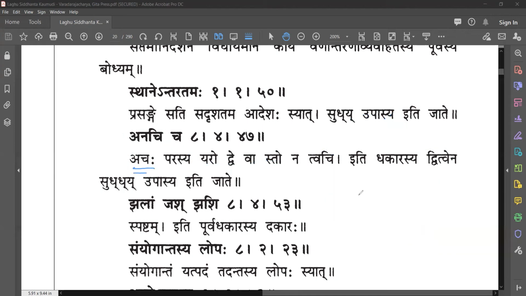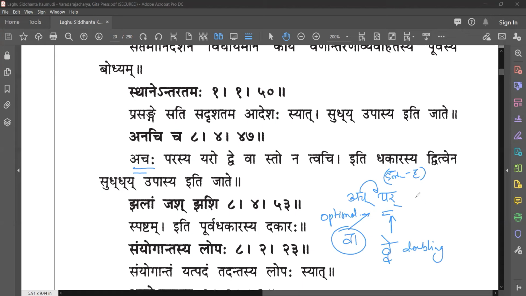So what they say is Achaha. So you have Ach here. Achaha Parasya Yar. Yar Pratyahara. Yar Pratyahara is Hal minus Hakara. So Achaha Parasya Yaraha, the Adesha is Dve. Dve means doubling. Achaha Parasya Yara Dve Va. Va means Vikalpa. This rule is applied optionally.